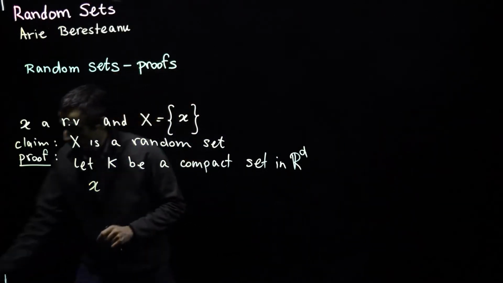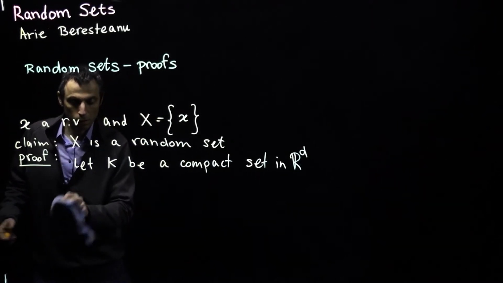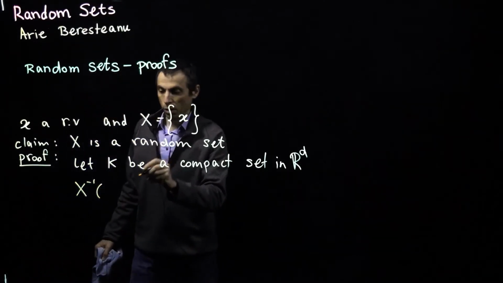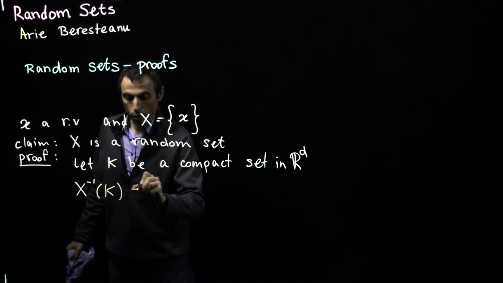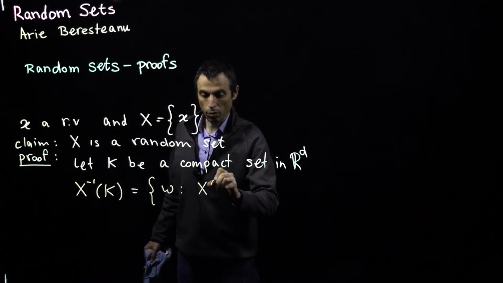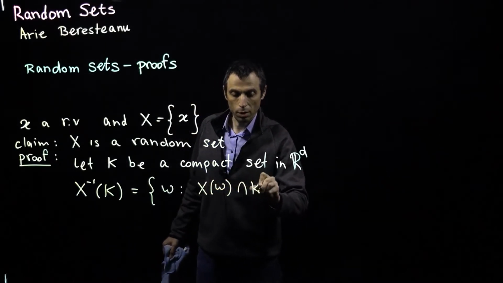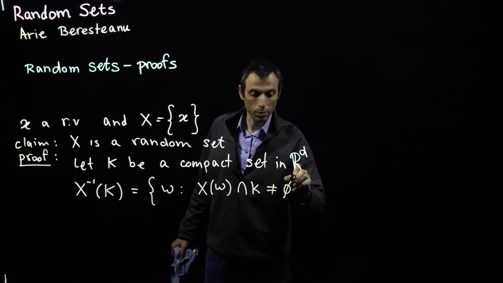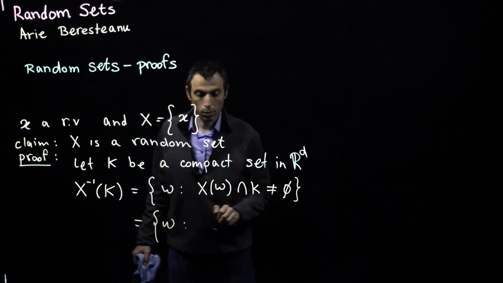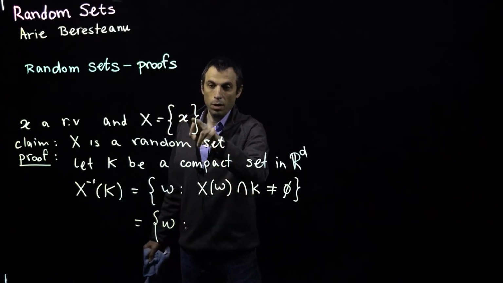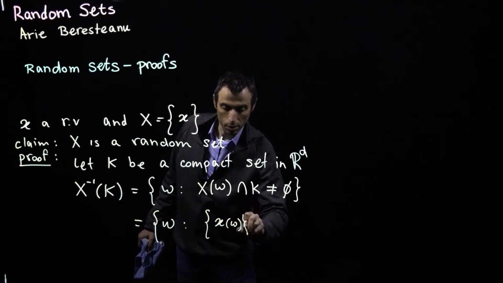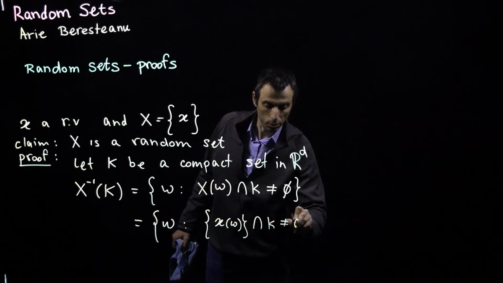Let's start with just X, the capital X. So X^{-1} of the set K is equal to all the omegas such that X of omega, which is just this small x of omega, intersection with K is non-empty.